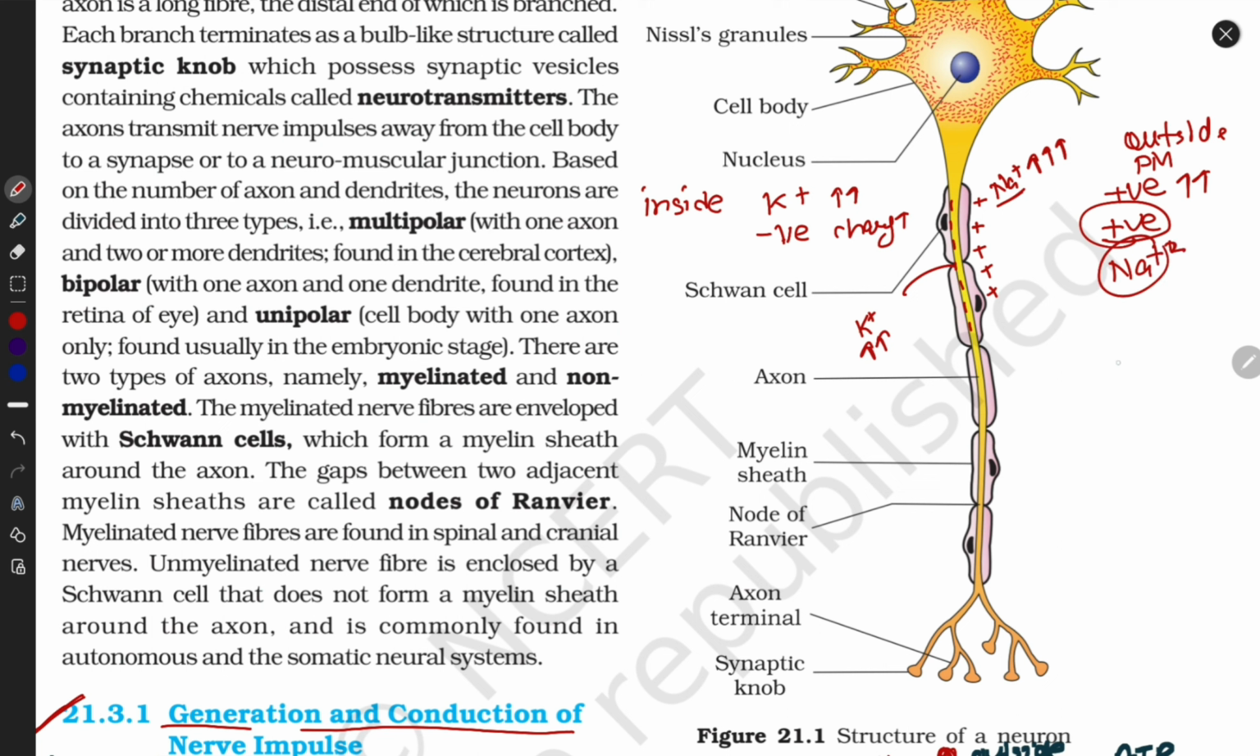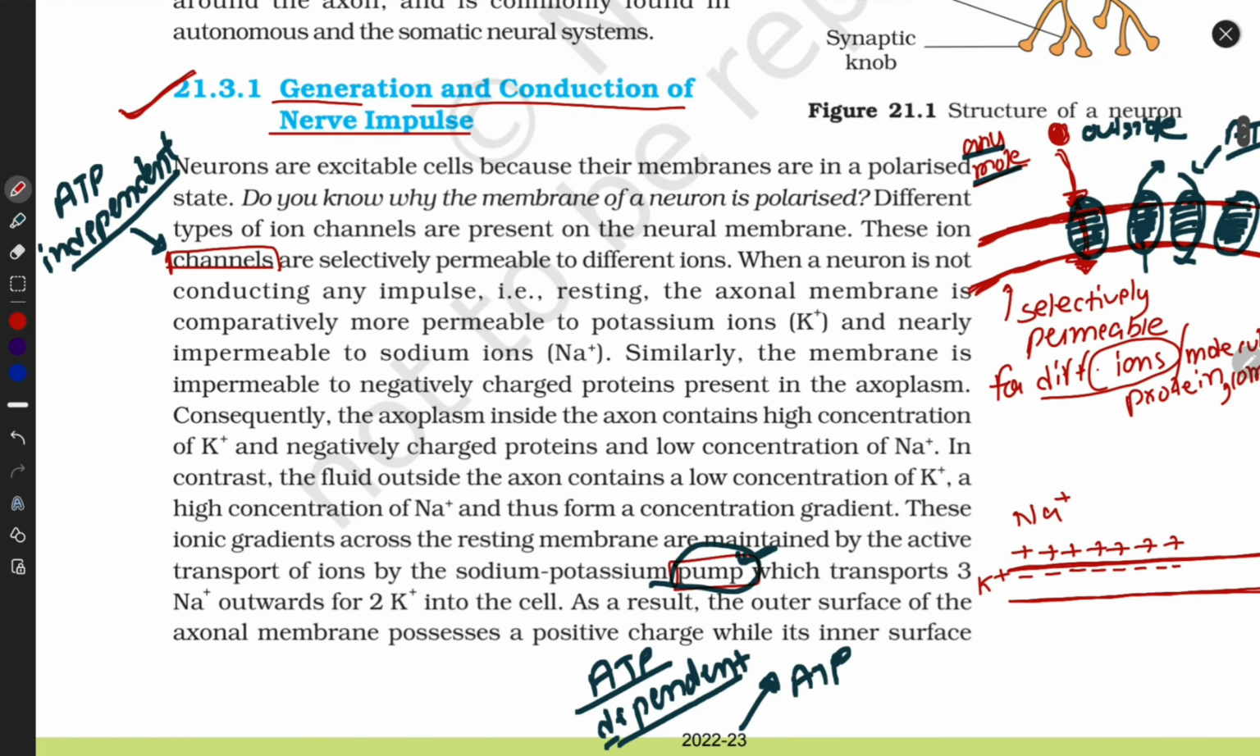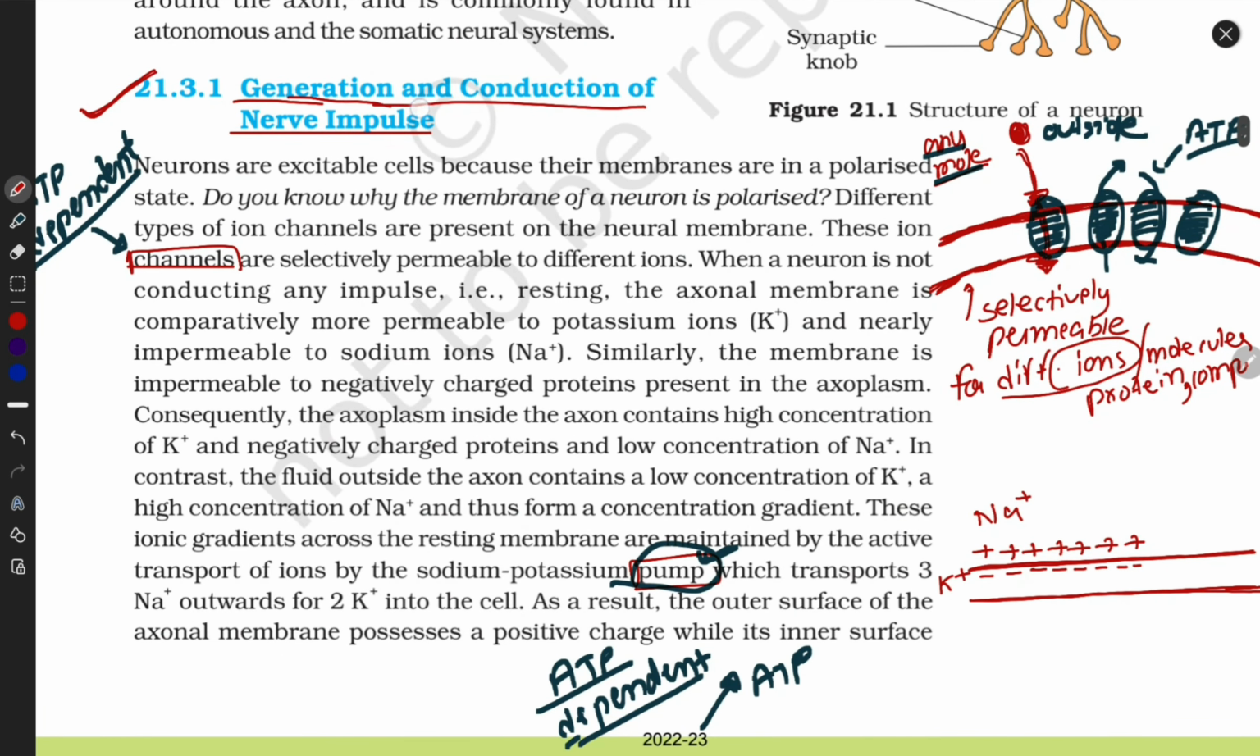Clear this term? Inside the cell there are more and more negative ions, and outside the cell positive ions over there. Clear, guys? This is inside and this is outside. Let's move further. Now let's start generation and conduction of nerve impulse.